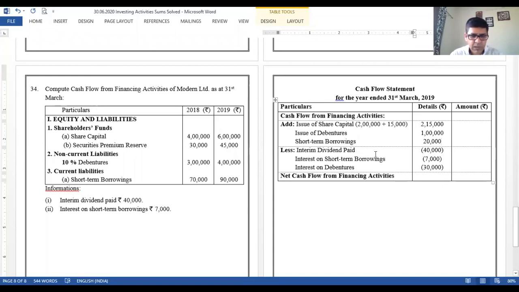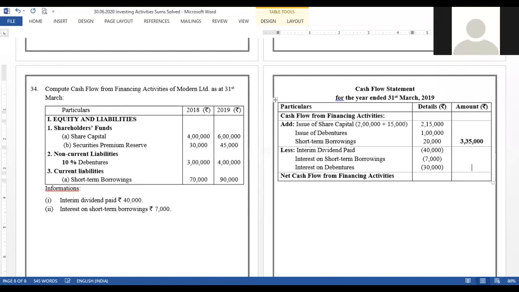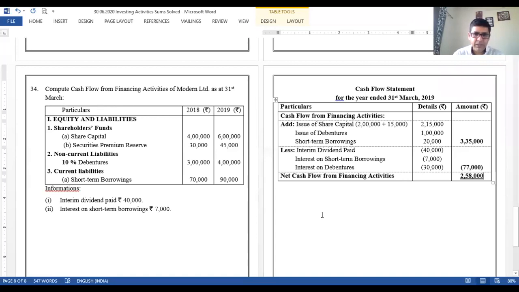Okay, then let us get the totals over here. Addition amount 335, right? Okay, and over here 40, 70, 77, right? 258 lakh, 258,000. Okay. And that's positive, the cash flow from financing activity, right? So we are basically done with the things.